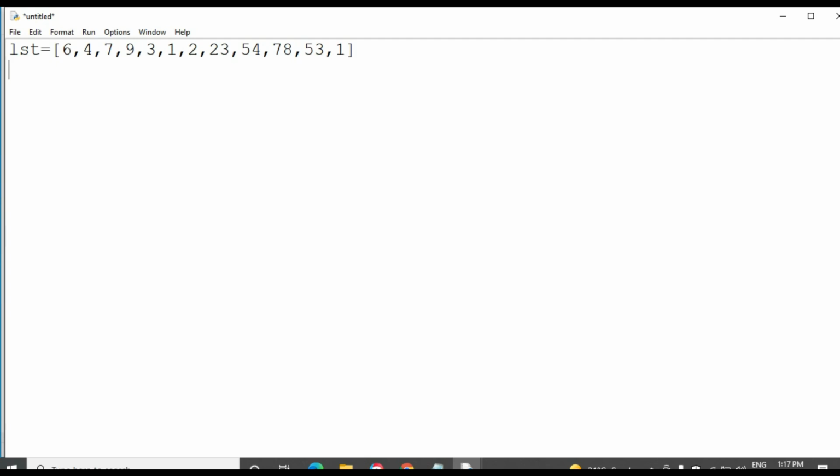Then I want to create the function by using the def keyword. The function name is display, because I want to display the even numbers, so I have created this display function, and this is the parameter list. By using this variable we can search the even numbers from the list. So this should be taken as the parameter list.